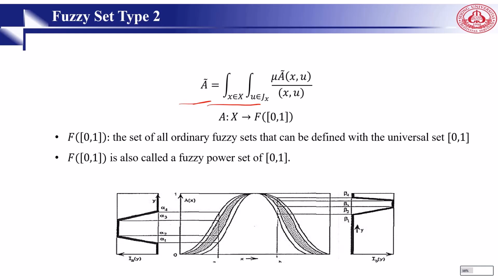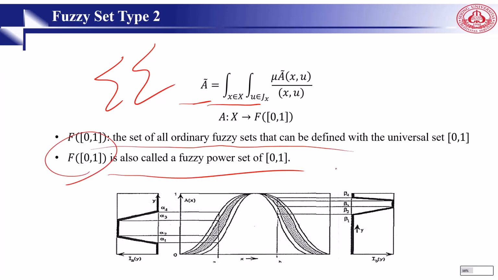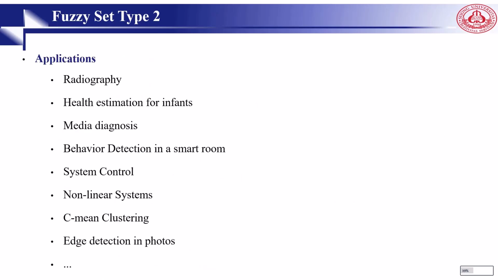This signifies the union of admissible X and U for continuous interval universal discourse. For discrete intervals, we will go for summation. So you can see here the set of ordinary fuzzy sets, and this one is a fuzzy power set. There are many applications for type 2, right?